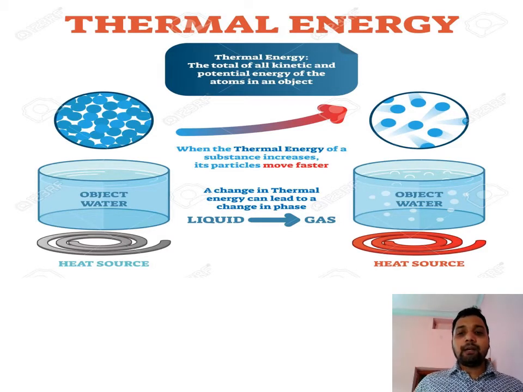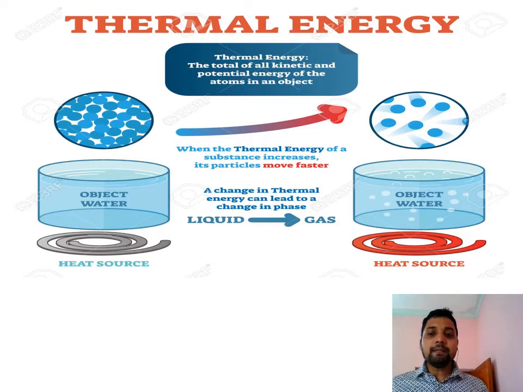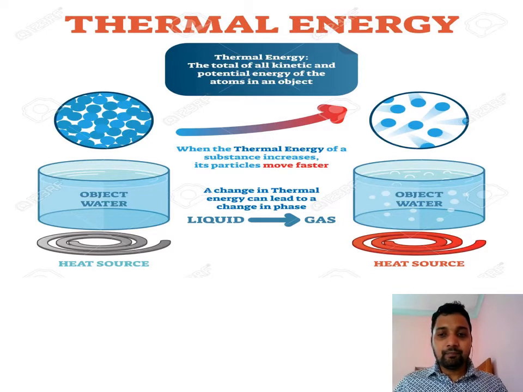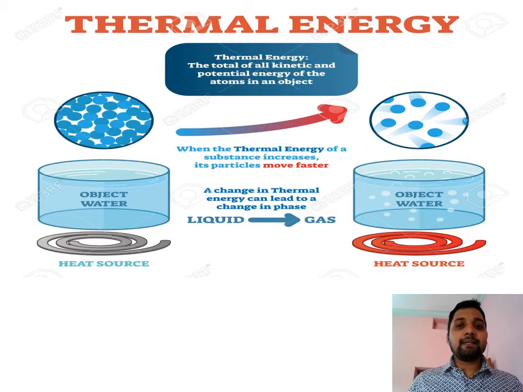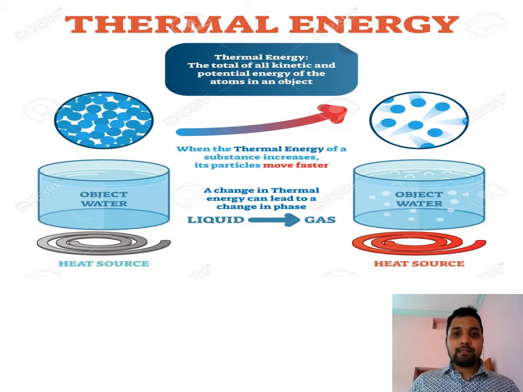Inside matter, we come to the kinetic theory of matter. Matter consists of different particles, and particles are always in constant random motion, which is also called Brownian motion. Because of their position and their motion, they possess two types of energy: one is kinetic energy, one is potential energy. The total amount of all kinetic and potential energy of all the particles inside a matter, or the internal energy of the matter, is known as thermal energy or heat energy.